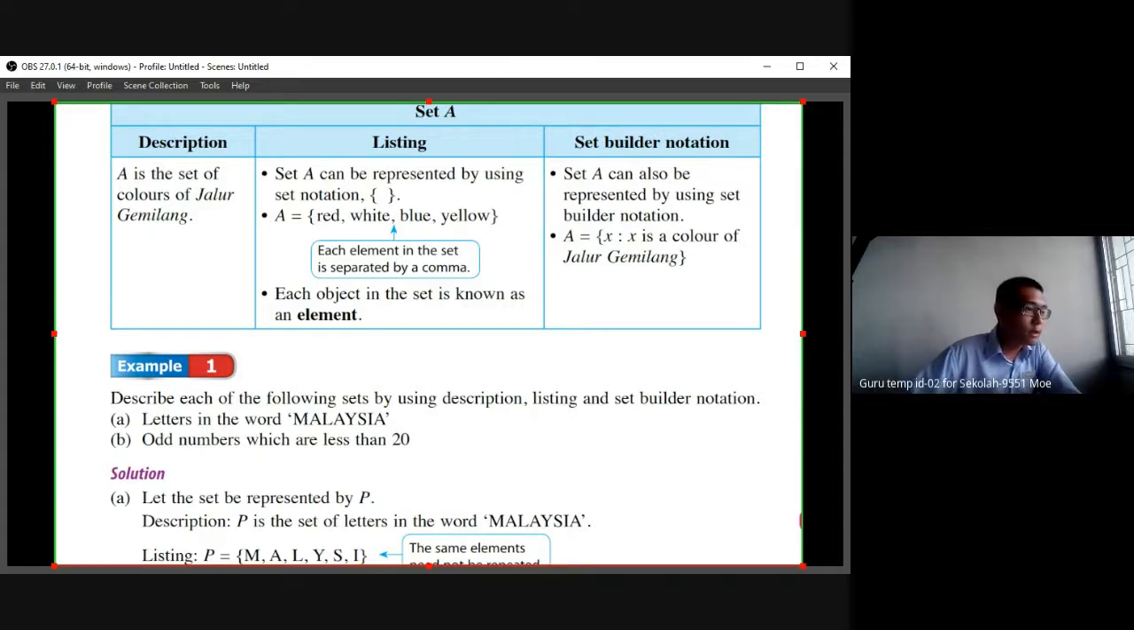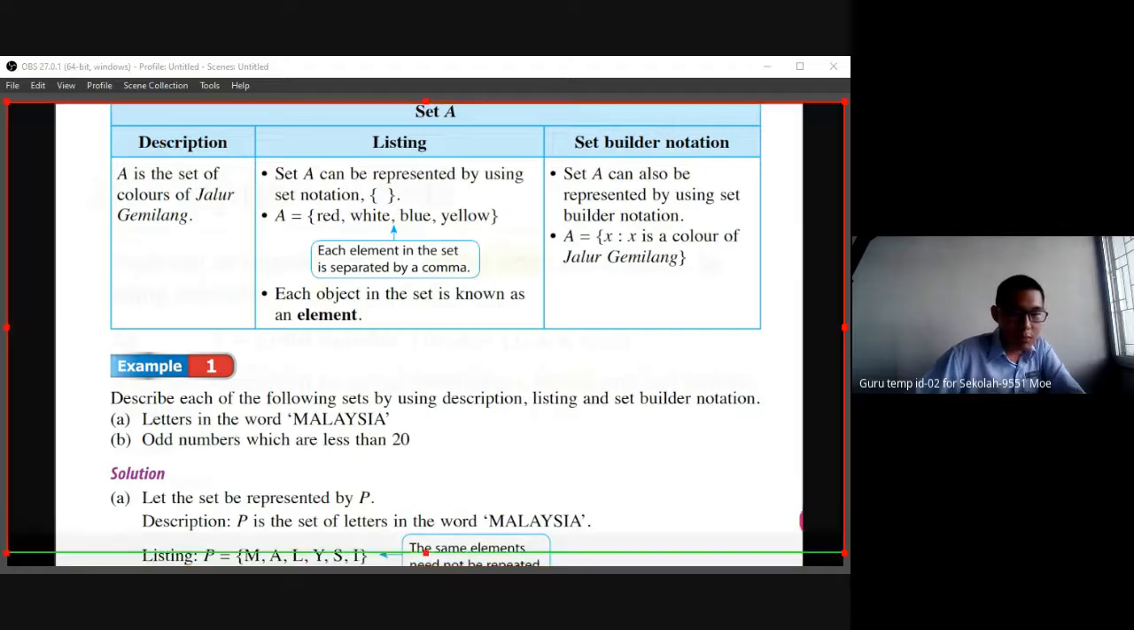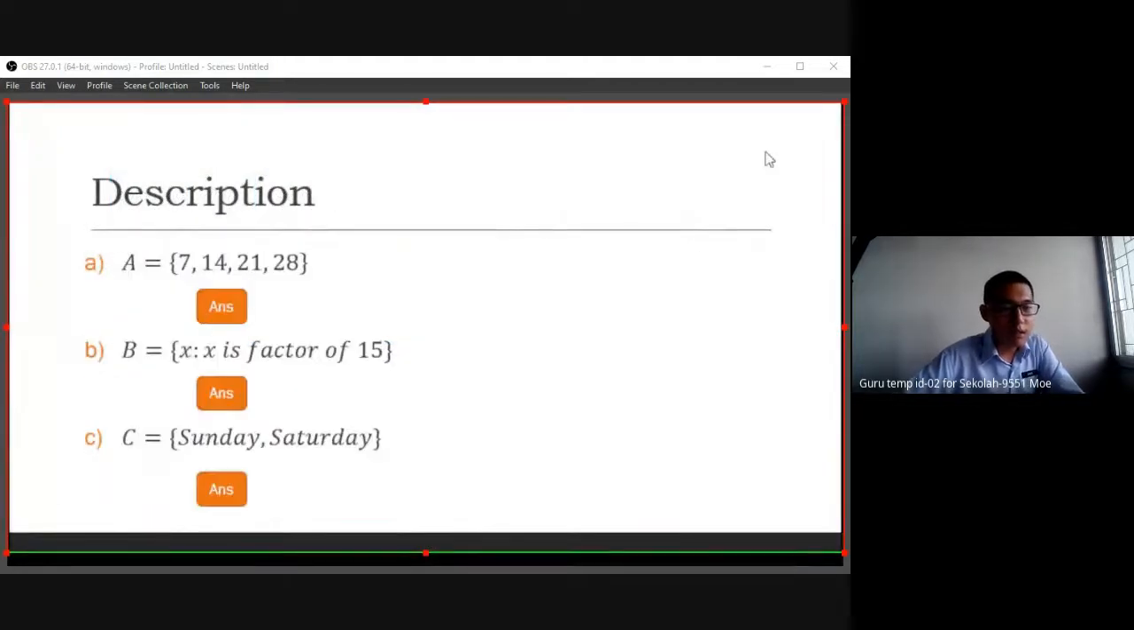Okay, so let's see some examples. So we go to the PPT. If you want to try the description, we want to describe in sentences. Anyone can try this one. For A, A is equal to the set with elements 7, 14, 21, 28. What's your answer? And for B, where X is a factor of 15, how do you describe it using a sentence?